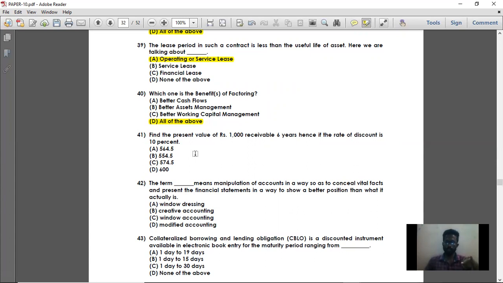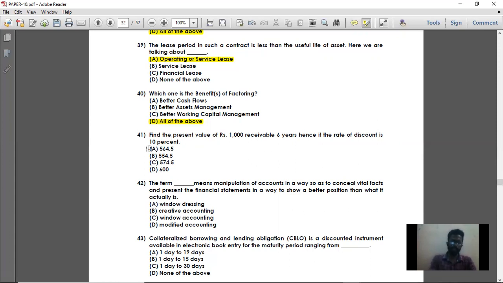For the second year it is 0.826. Third year 0.759. Fourth year 0.683. Fifth year 0.620. Sixth year 0.564. So for the sixth year, the present value factor is 0.564. If you multiply this 0.564 into the amount receivable at the end of the 6th year, that is 1,000 rupees, you get 564.5.